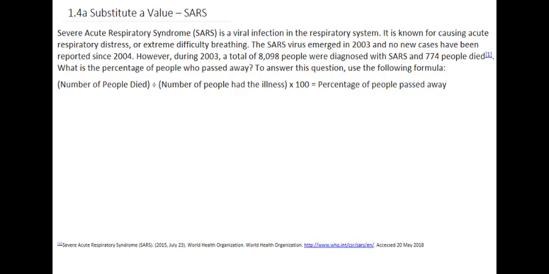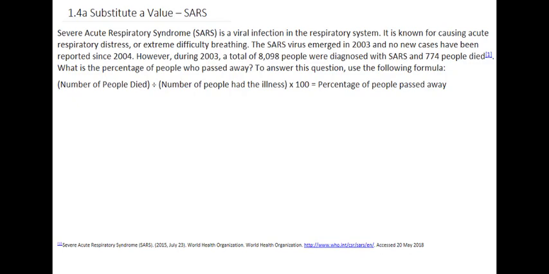Severe acute respiratory syndrome, SARS, is a viral infection in the respiratory system. It is known for causing acute respiratory distress or extreme difficulty breathing. The SARS virus emerged in 2003 and no new cases have been reported since 2004. However, during 2003, a total of 8,098 people were diagnosed with SARS and 774 people died. What is the percentage of people who passed away?